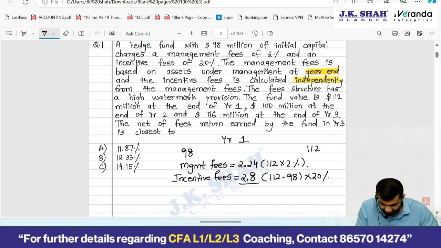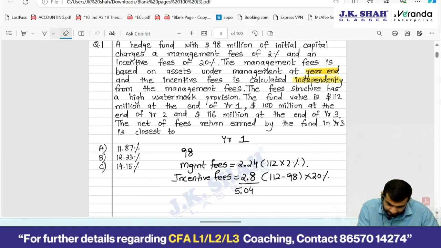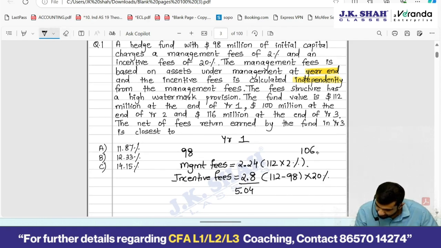So total fees in year 1, 5.04. Now this fees would reduce the fund value. So 112 minus 5.04 is how much? 106.96.